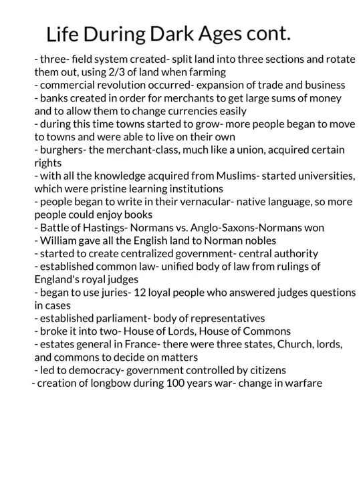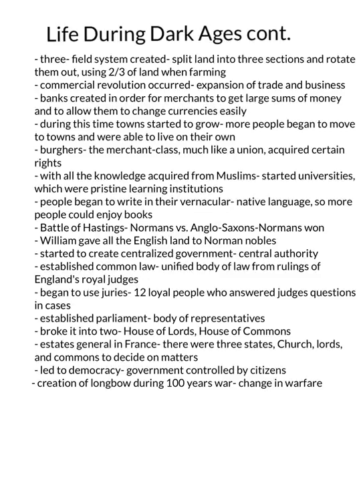With all the knowledge acquired from Muslims, the people started universities, which were pristine learning institutions. People began to write in their vernacular or their native language, so more people could enjoy books. The Battle of Hastings was a battle between the Normans and the Anglo-Saxons. The Normans won. William, who was the king at the time, gave all the English land to the Norman nobles.